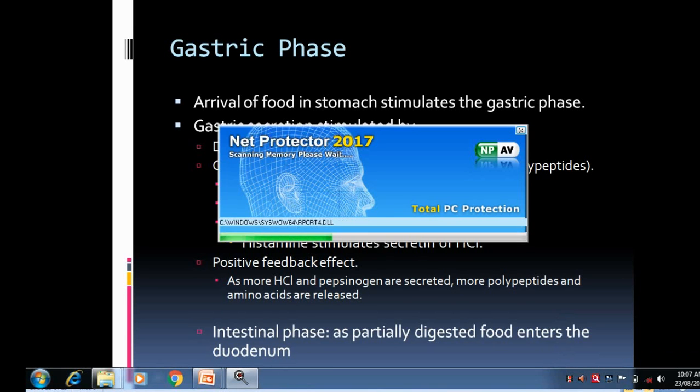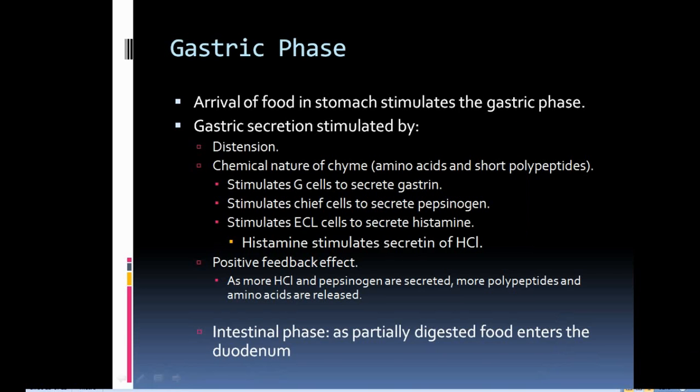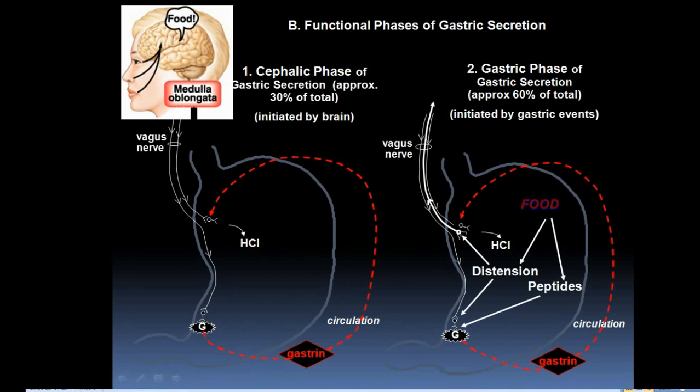When we see this in detail, that is the functional phases of the gastric secretions. Here we can see the cephalic phase of gastric secretion is approximately 30% of the total, while the gastric phase is approximately 60% of the total. The cephalic phase is concerned with the vagus nerve. The gastric phase is also concerned with the vagus nerve. And third is the intestinal phase, that means cephalic phase, gastric phase and intestinal phase.